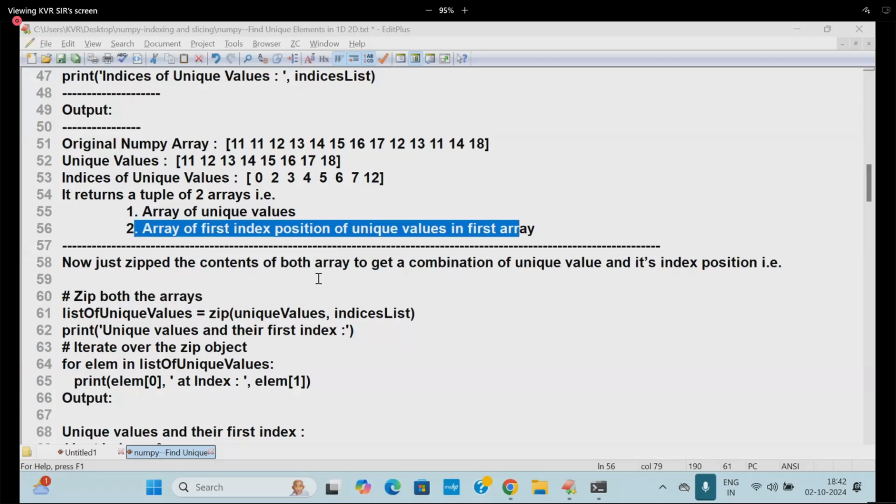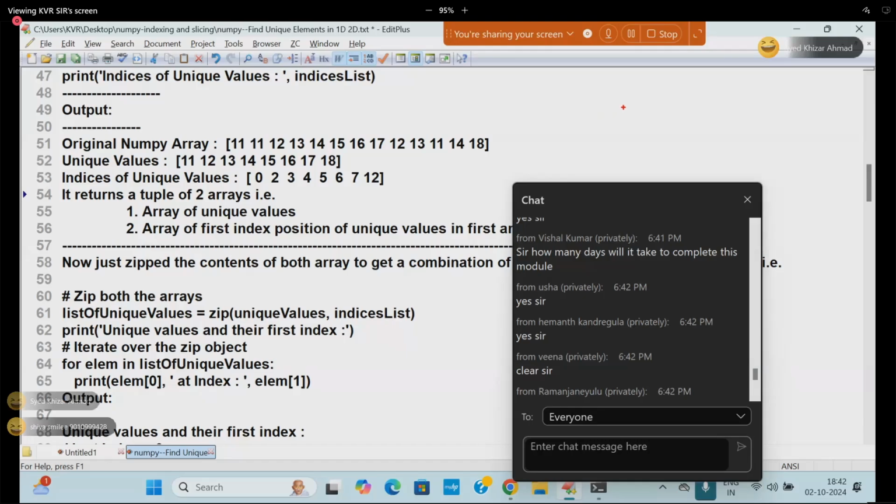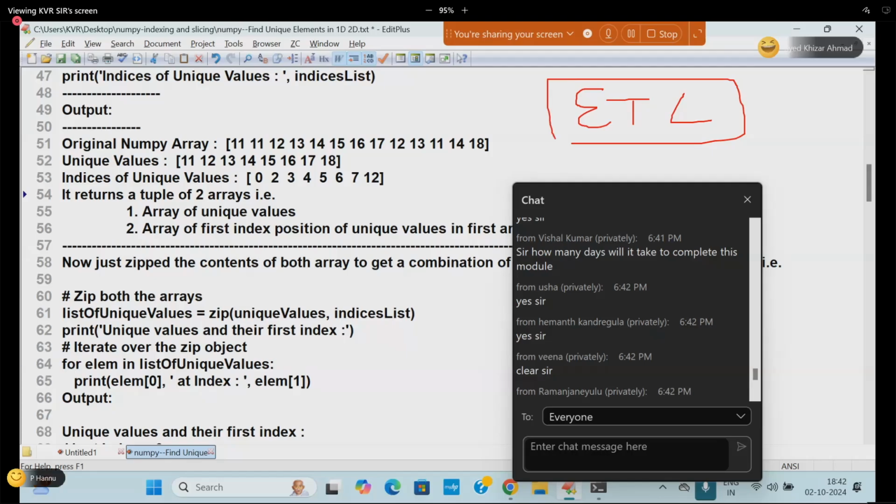So let me explain the total content. Then after that, I'll introduce pandas. At the pandas level, I'll explain ETL projects. ETL, have you heard about it anytime? There is an ETL concept available: Extract, Transform, and then Load. These things I am going to explain.